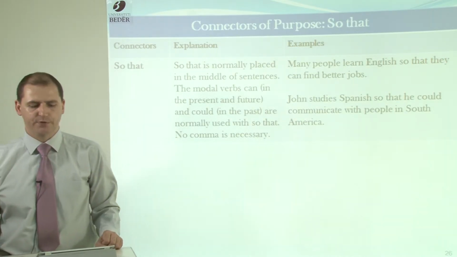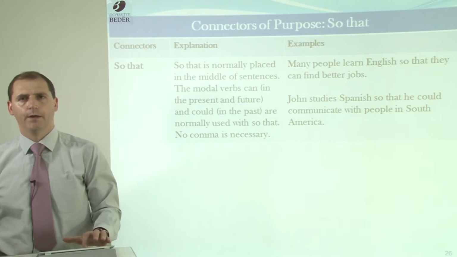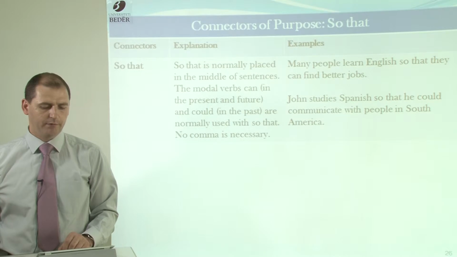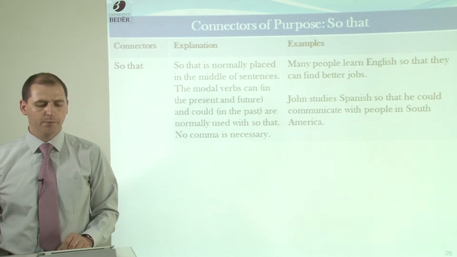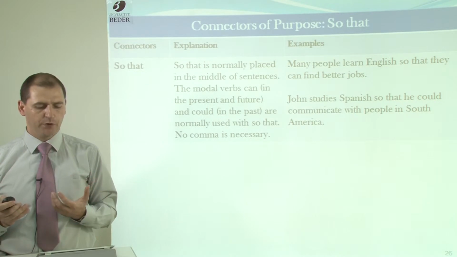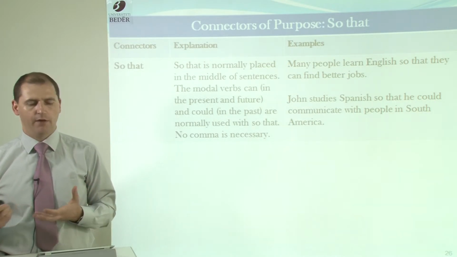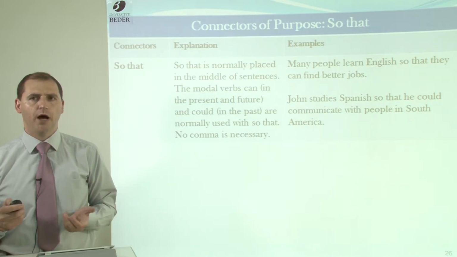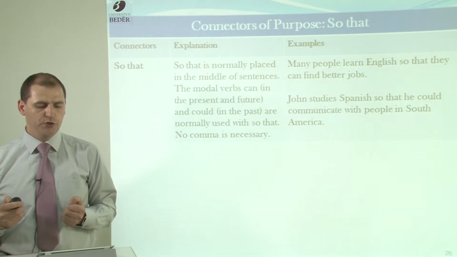Connectors of purpose. And the connector of purpose is so that. So that is normally placed in the middle of a sentence. The modal verbs can in the present and in the future, and could in the past, are normally used with so that.